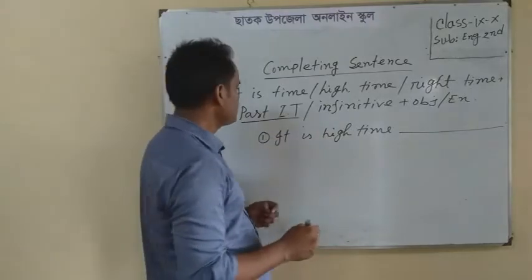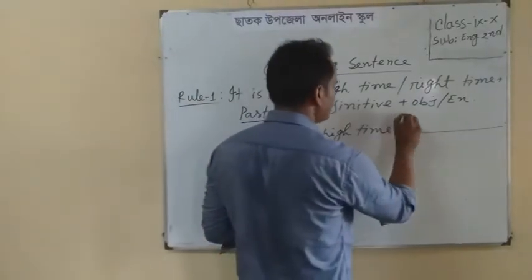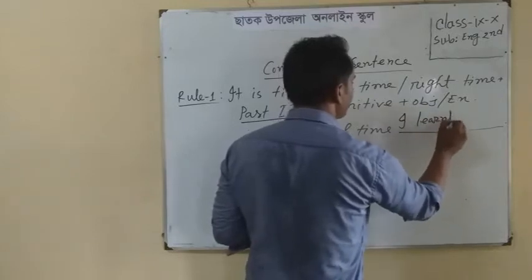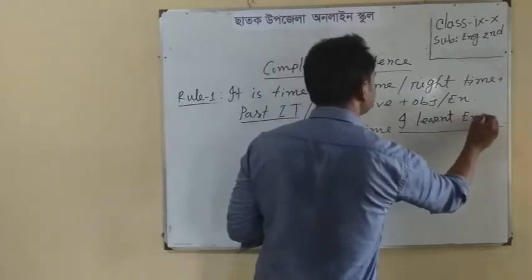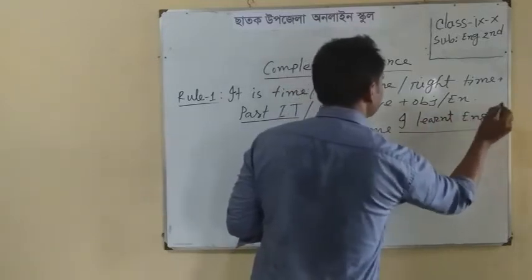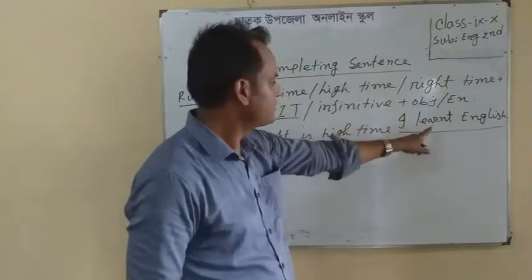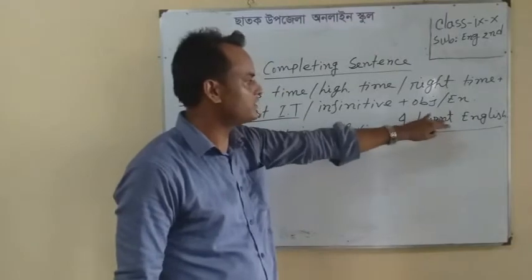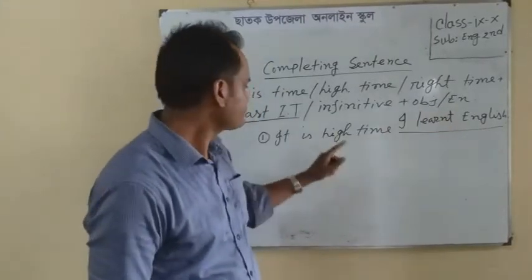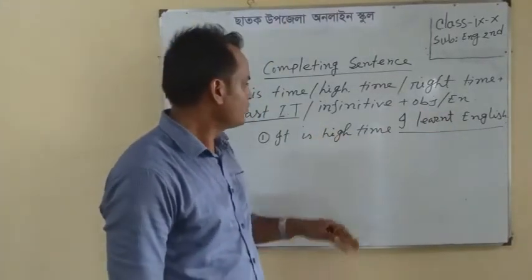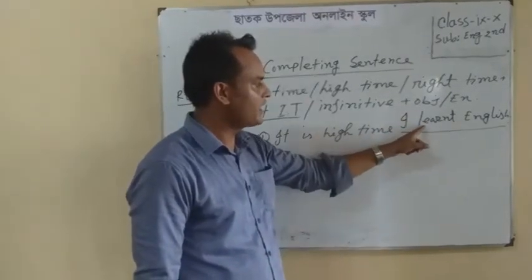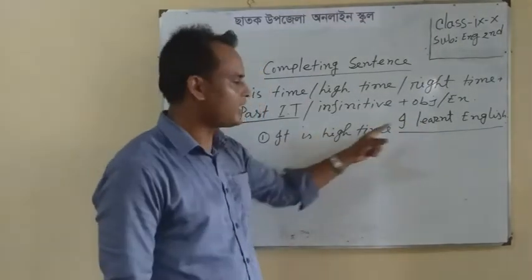The structure of past indefinite tense: subject plus past form of verb plus object. For example, I learned English. Here I is the subject, learned is the past form of verb, and English is the object. This is the past indefinite tense. If we can write any sentence of past indefinite tense here, then it will be correct.